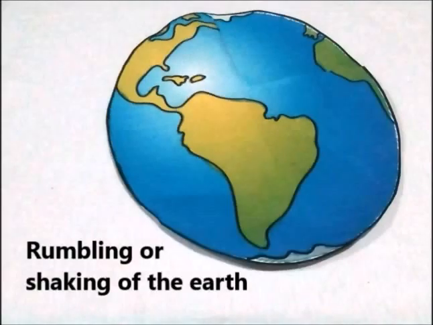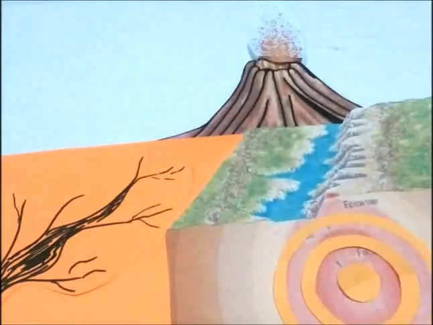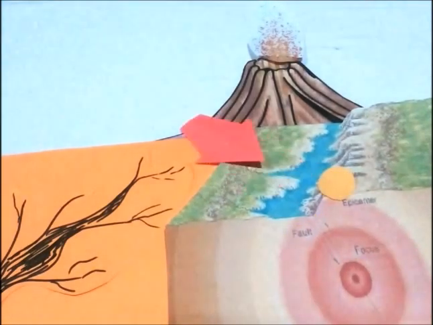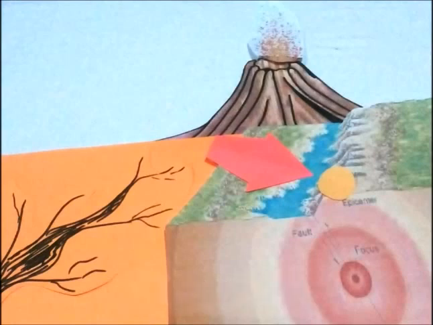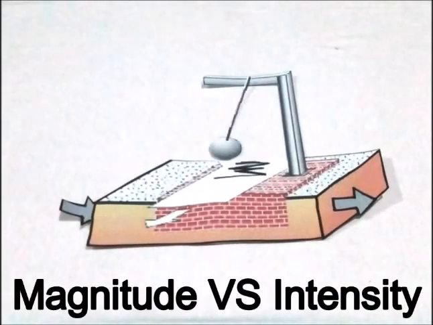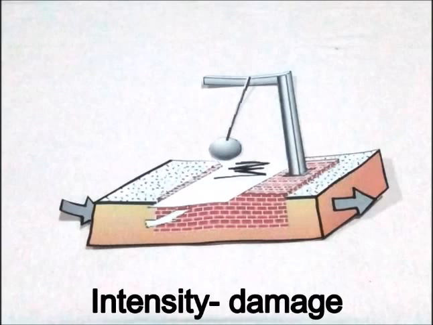Let's have a recap. Earthquake is the rumbling or shaking of the earth. An area where energy is being released is called focus, while the area where the most violent shaking is felt is called... very good. Epicenter it is. How about the difference between the magnitudes from intensity? Correct! Magnitude is the energy released, while intensity is the damage.